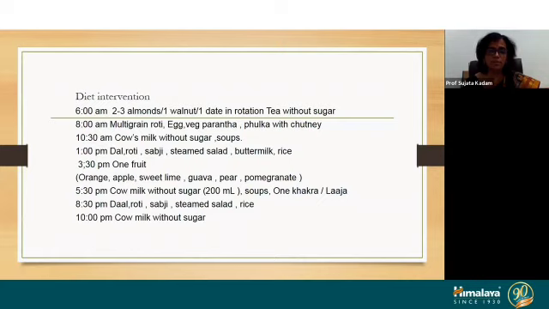Cow's milk without sugar or soups of various vegetables, that can be given at 10:30 a.m. Then lunch, then again one fruit. In lunch, buttermilk should be added at lunchtime. And yes, this diet chart can be followed to lower down or to control the BSL in GDM cases.